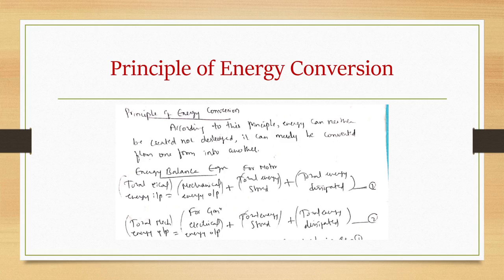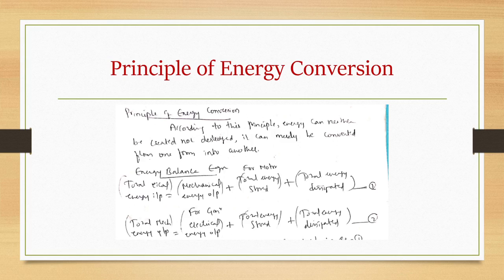So let us see the energy balance equation for motor and generator. For a motor, input is the electrical energy, output is the mechanical energy. In between, we write how much energy is stored and how much energy is dissipated, in the form of an equation. So, the energy balance equation for a motor can be written as: total electrical energy input is equal to mechanical energy output plus total energy stored plus total energy dissipated.